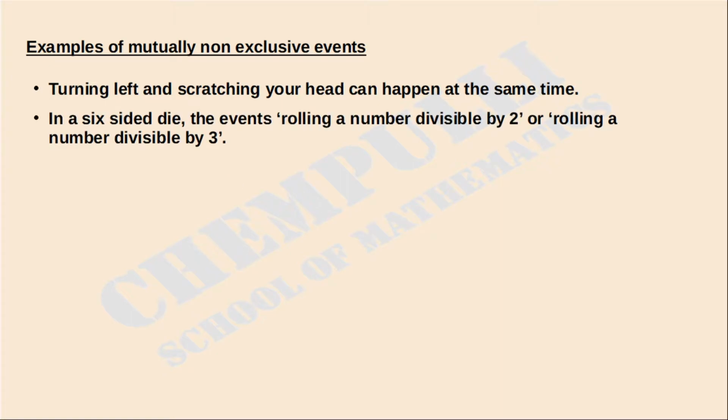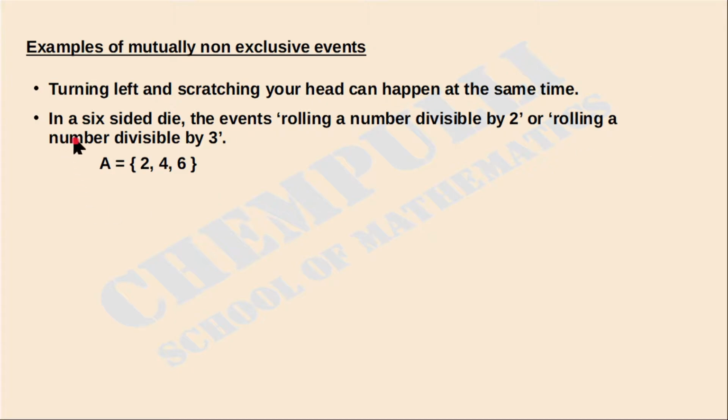The next example: in a six-sided die, one event is rolling a number divisible by 2. The other event is rolling a number divisible by 3. We can write these two events in set form. First we take this event as A. That is, set A is equal to rolling a number divisible by 2. These are the numbers divisible by 2: 2, 4, 6. That is event A.